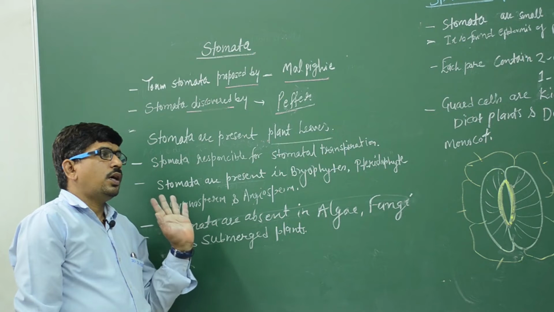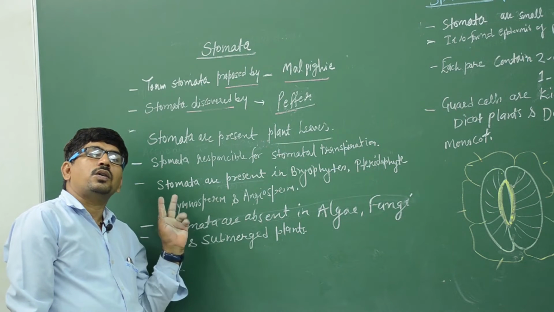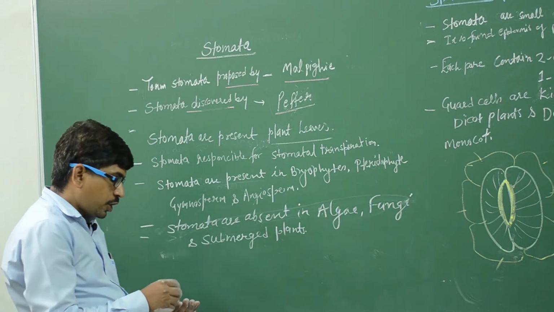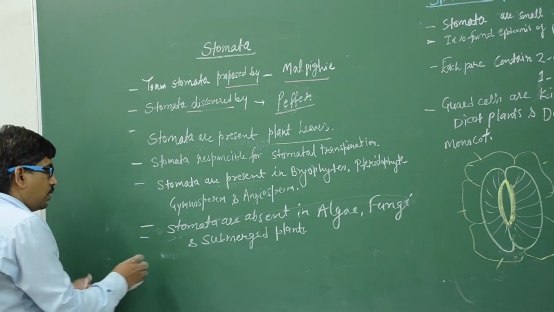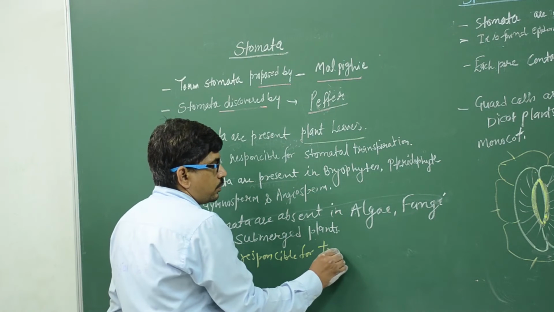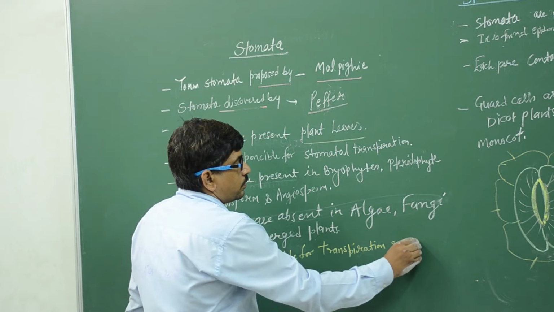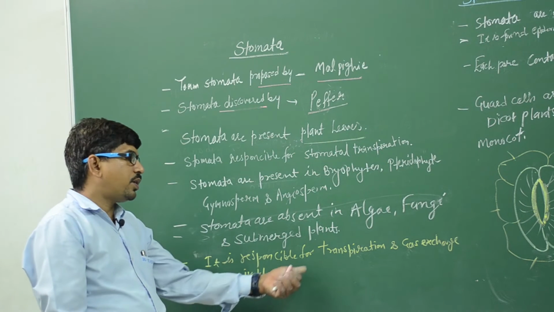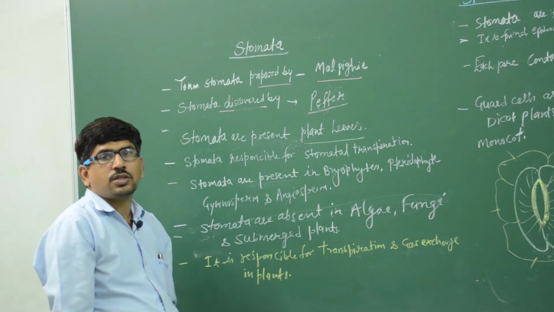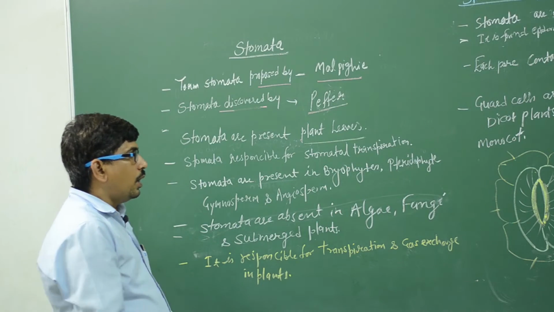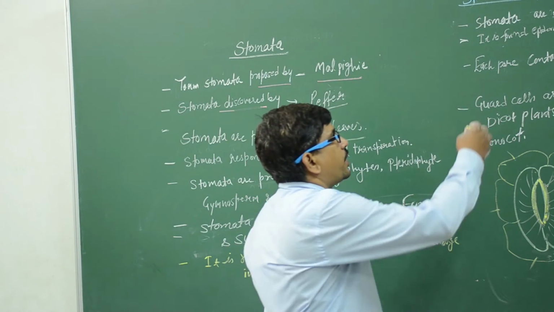Stomata is responsible for two things: transpiration and gas exchange, that is respiration in plants. Clear? Then we discuss the structure of the stomata.